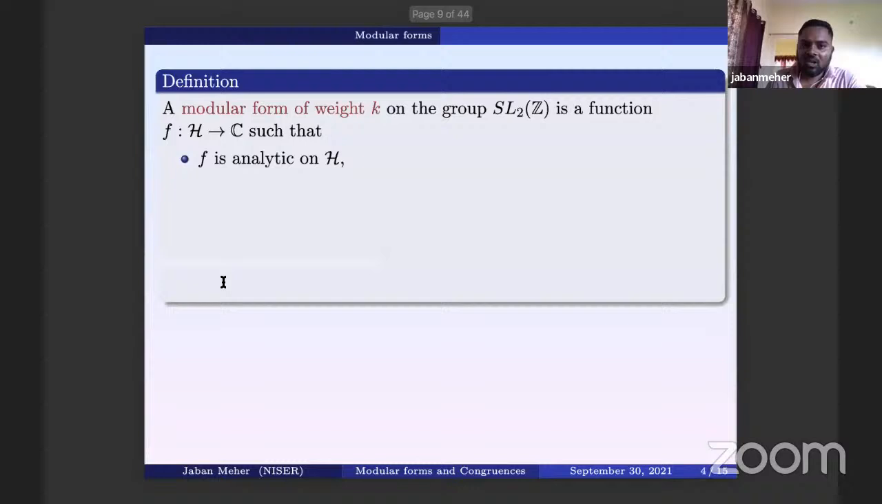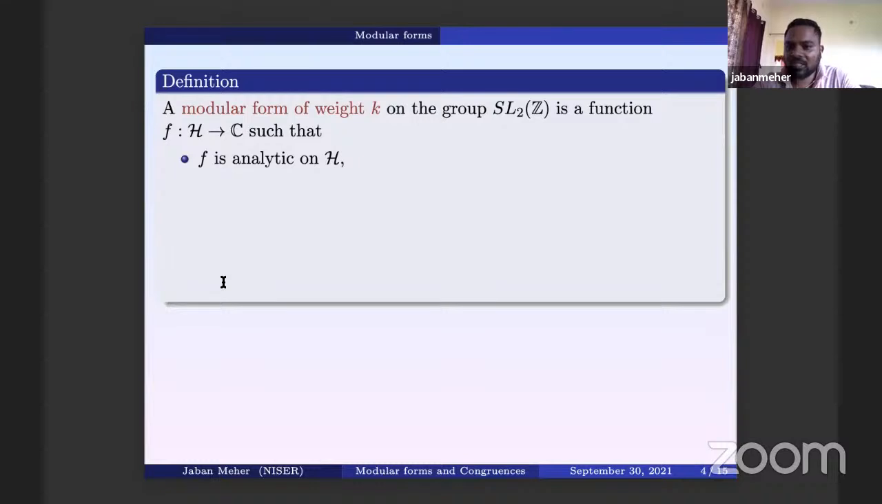Now we come to the definition of a modular form. A modular form of weight k. Here we are taking integer weight, so a modular form has a certain integer attached to it, that is called the weight of the modular form. In a broader sense, when you say modular form, you have a group and you have a space. In our case, SL2(Z) is that group and H is the space.